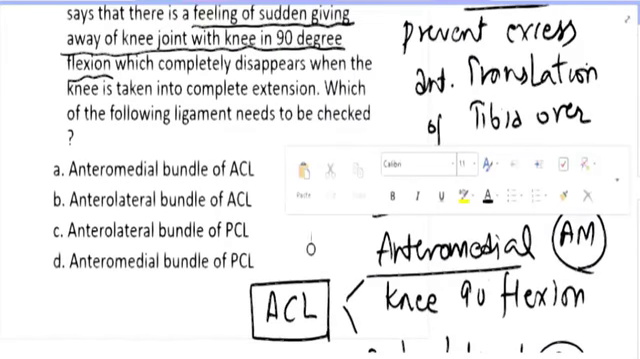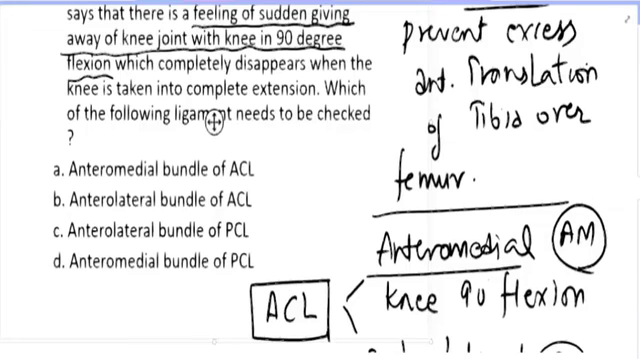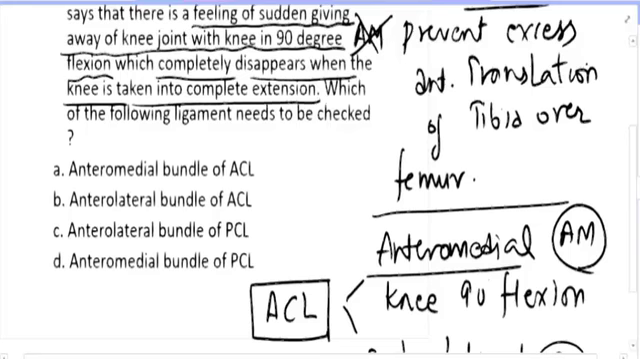So if the knee is in 90-degree flexion, there is a feeling of giving way. When the knee is in 90-degree flexion, if the knee is giving way, that means which bundle is torn? That means the AM bundle is torn. That is why there is a feeling of giving way. But that feeling disappears when the knee is taken into complete extension.